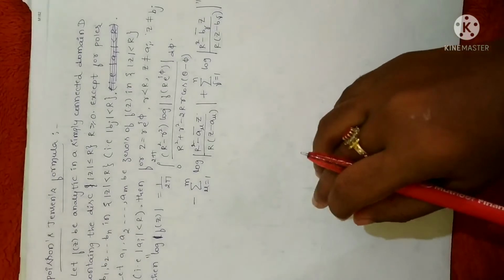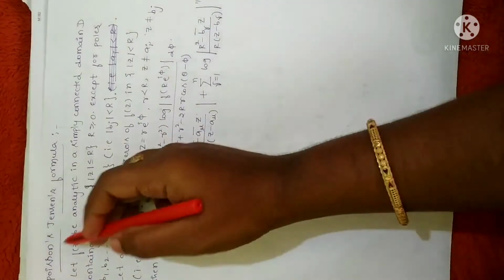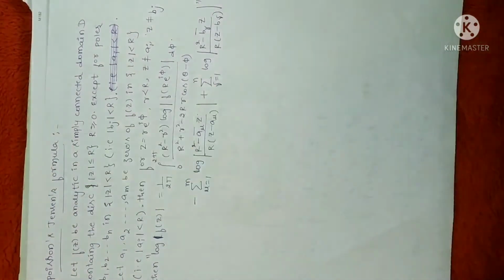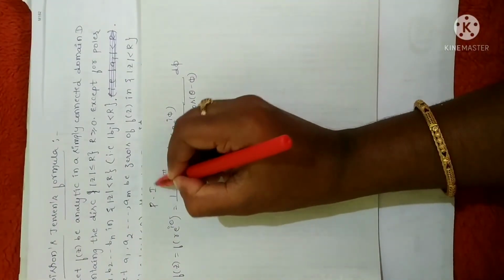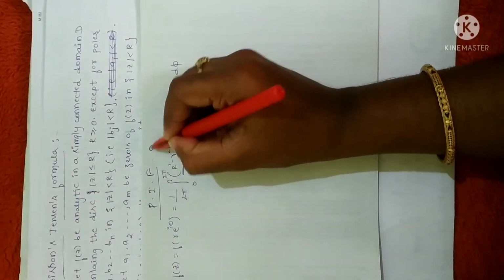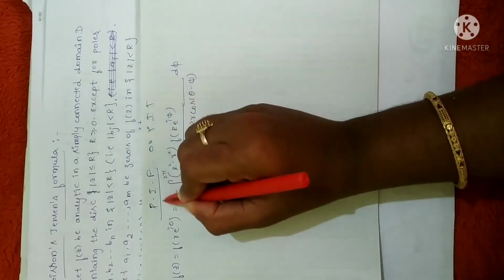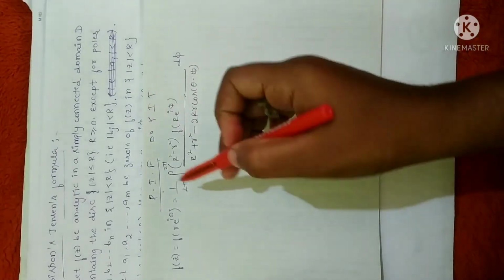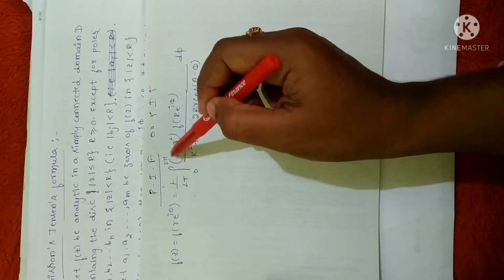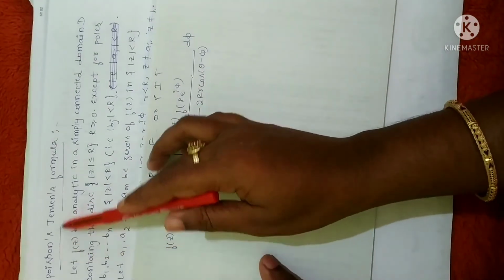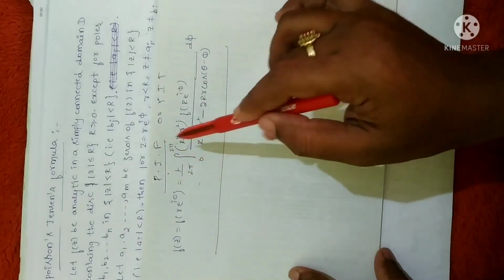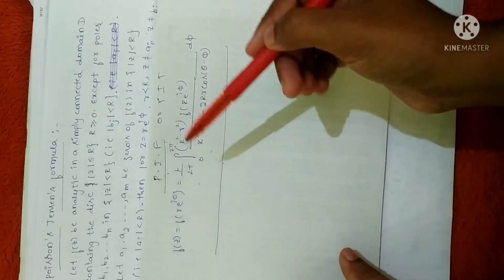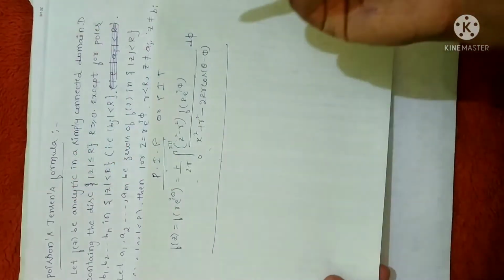So here is the next theorem called Poisson-Jensen's formula. In the previous session I have done Poisson's integral formula, or Poisson integral theorem, one and the same. We use this Poisson integral formula to prove the Poisson-Jensen formula. So you just remember this Poisson integral formula. I have done the proof of this in a previous session. Now let me solve the Poisson-Jensen formula.